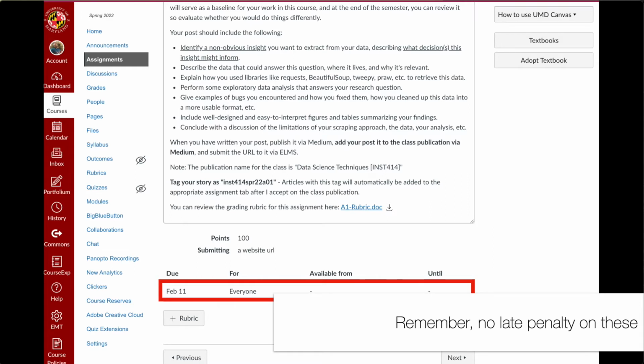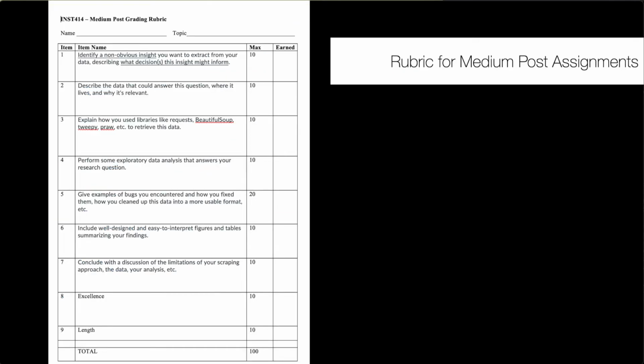Now that said, remember, none of the module assignments, none of these Medium posts are assessed late penalties. So don't stress about when I have them listed as due. Those are notional deadlines to help you plan out your semester. But if you need to take a couple of days, don't worry about it. That's absolutely fine.